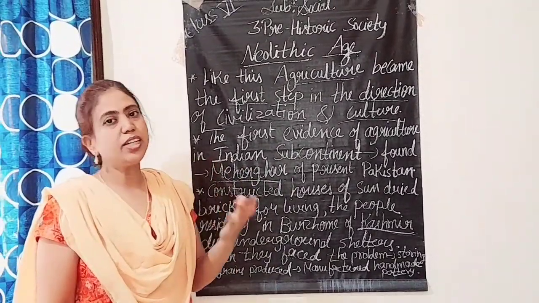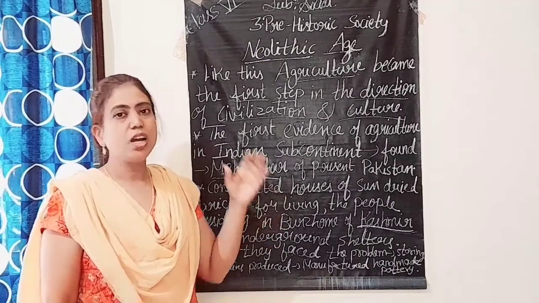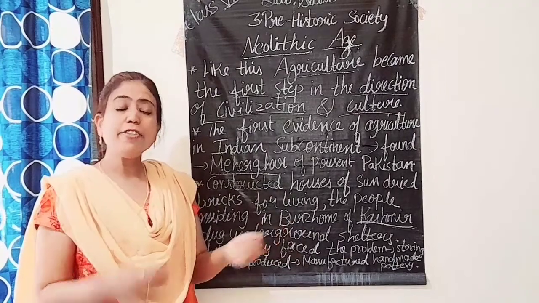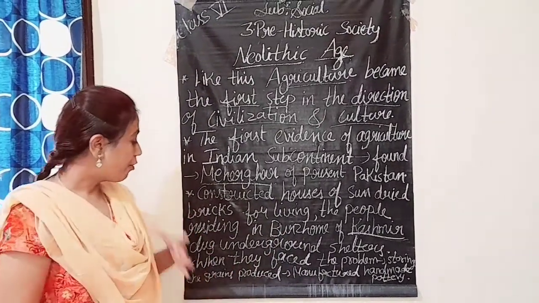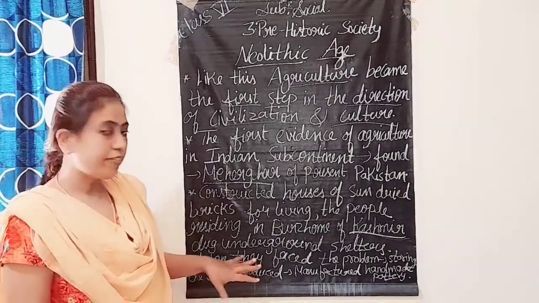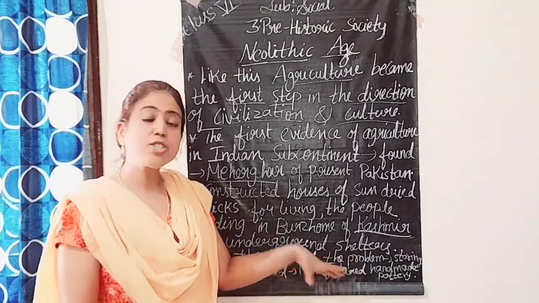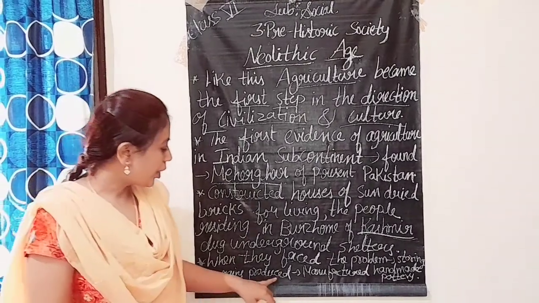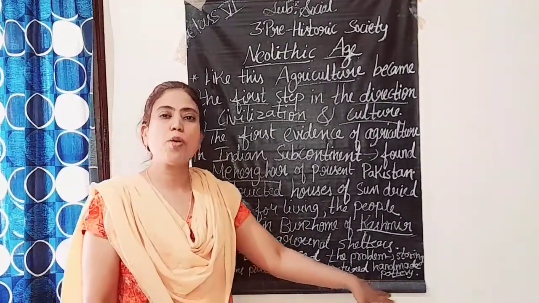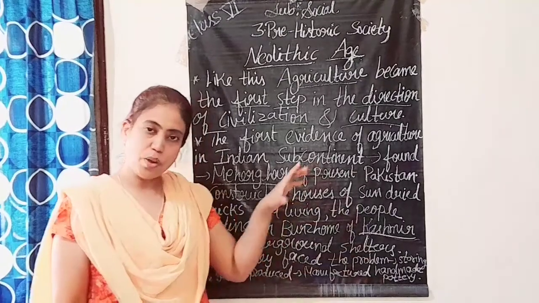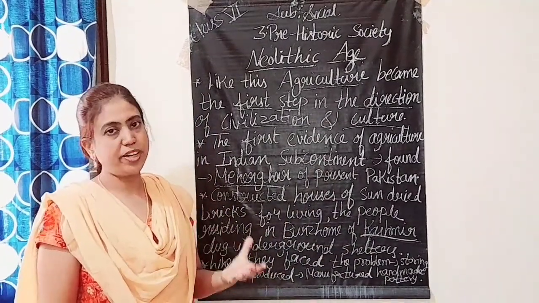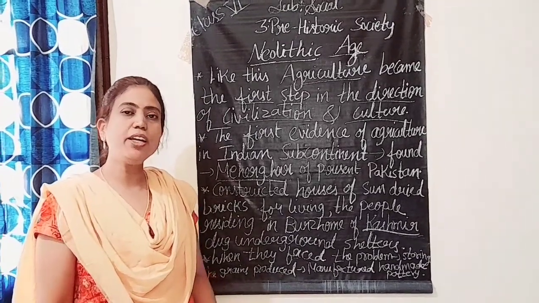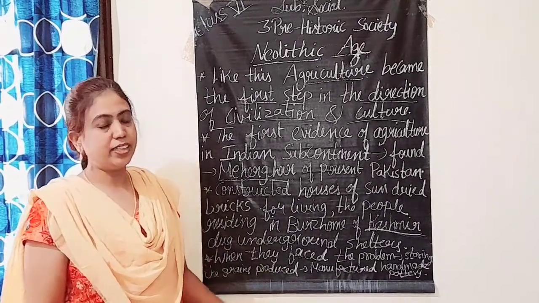When agriculture started, they started cultivating crops. After harvesting, what will we get? Grains. And for storing them, what did they do? When they started to face the problem of where to store the food grains, they started to produce what? Handmade pottery. They started to manufacture pots to store the grains.